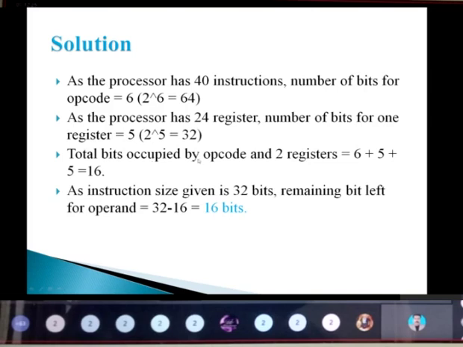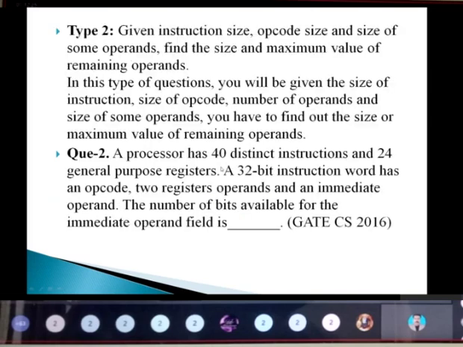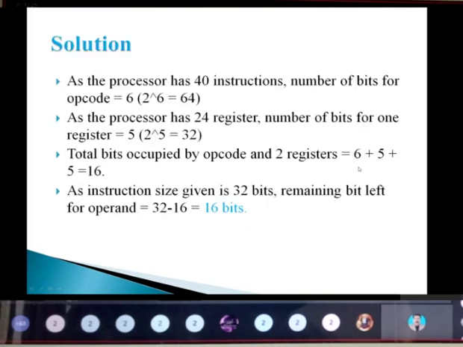24. So total bits occupied by this opcode plus the two registers. Here in the question they are asking, see here, opcode plus two registers and an immediate operand. So opcode is what? 6, we have calculated. And for register it is what? 5, we have calculated. But it is two registers. For one register the number of bits is 5. So two registers means 5 plus 5.